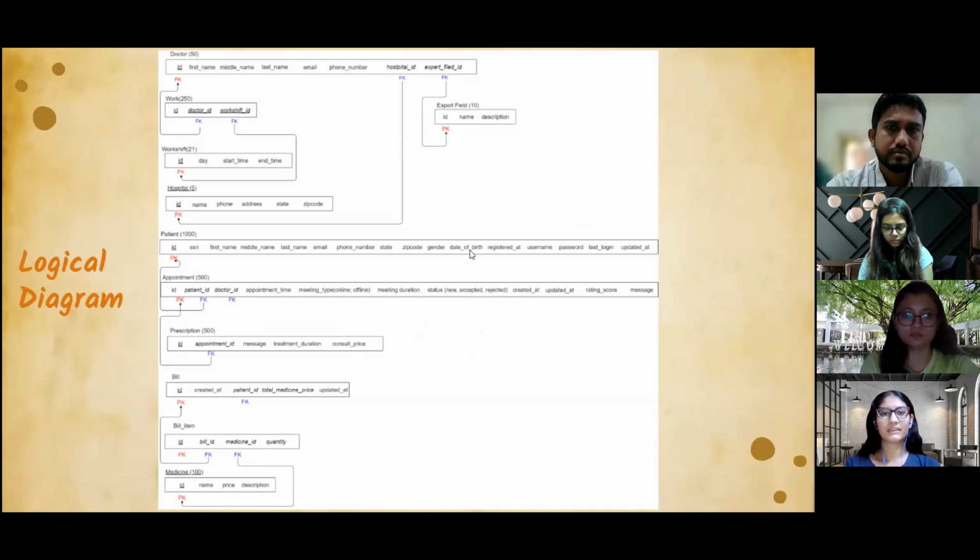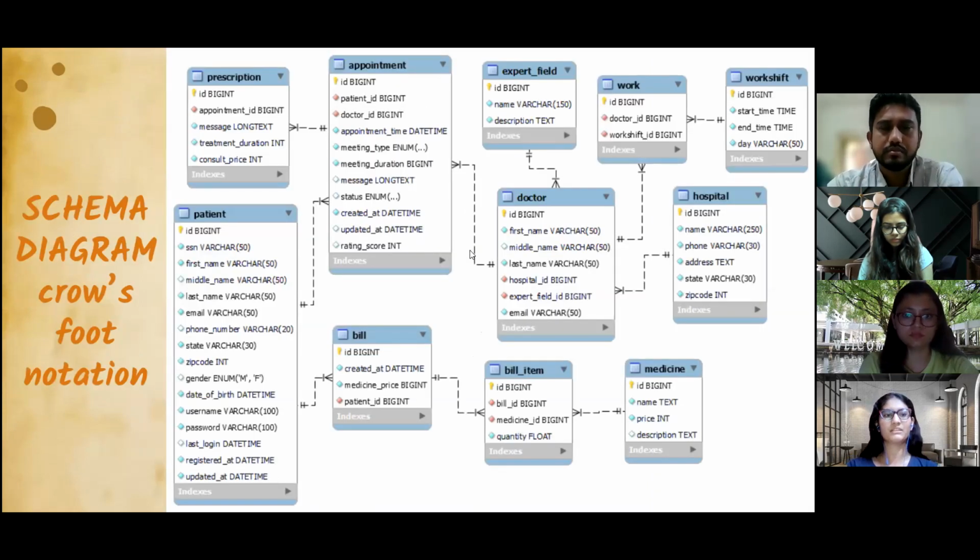This is a logical diagram. Coming to the schema diagram. So this is actually our relational database schema diagram. In this, we have the patient table, appointment table, and doctor table, and so on.